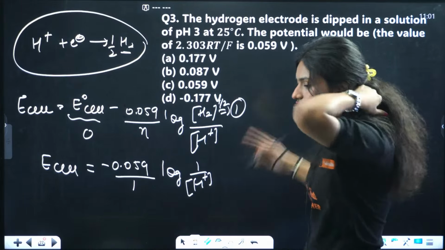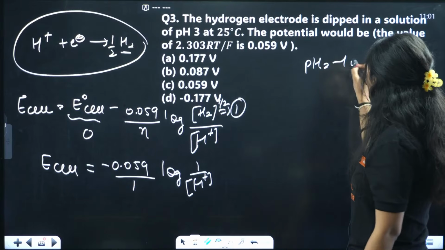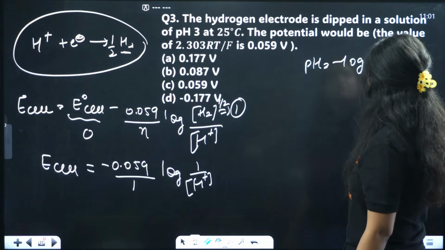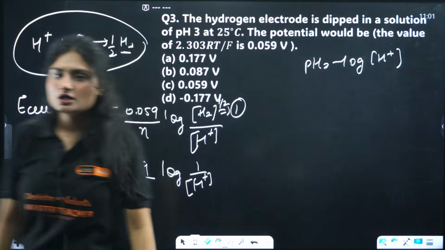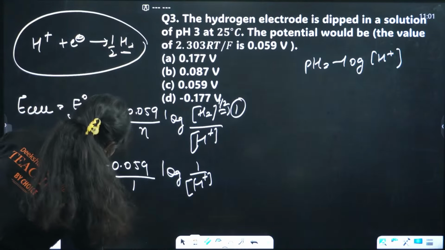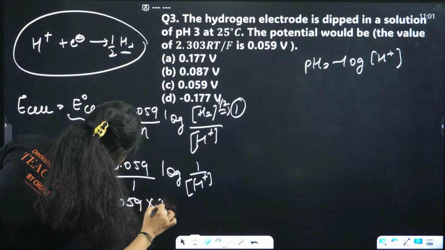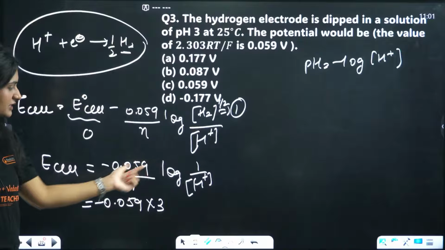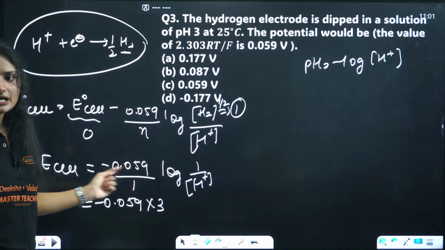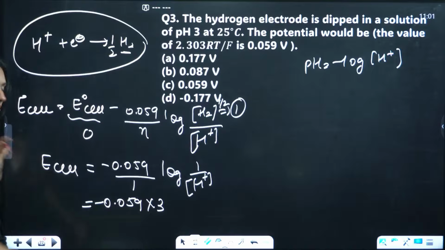We also know that pH is equal to negative logarithm of H positive. So solve it. It will be minus 0.059 times 3. Clear? Basic logarithm, I solved it before because I want the negative, so I substituted minus 3. Okay?